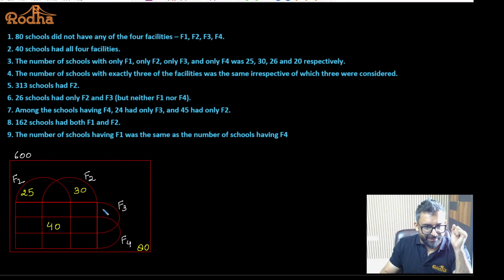Only F3 is 26. And only F4 is 20. They do not have anything common with any other facility. So that is what we have. There are 25 schools which provide only F1, F2 only is provided by 30 schools, F3 by 26 and F4 by only 20 schools.